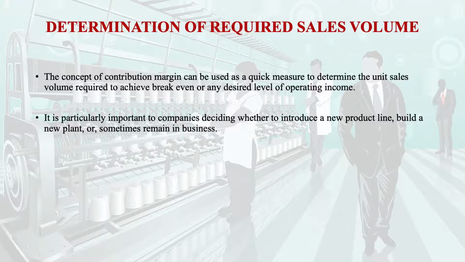It is particularly important for companies deciding whether to introduce a new product line, build a new plant, or remain in the business. For that, it is necessary to determine the contribution margin.